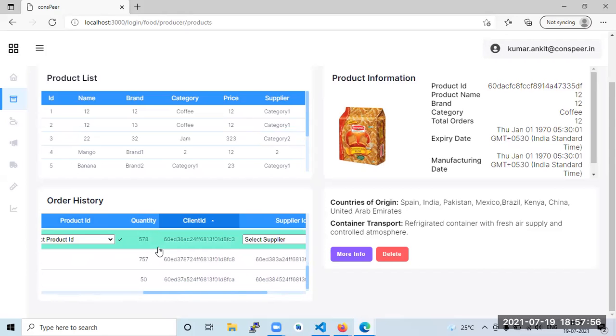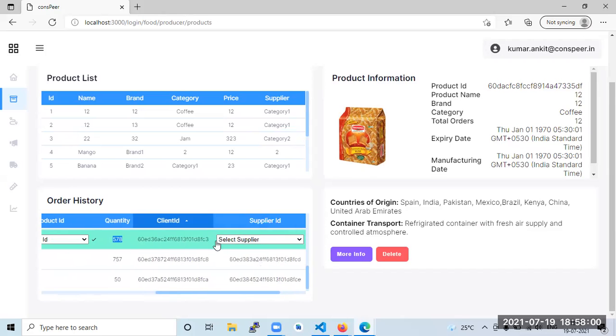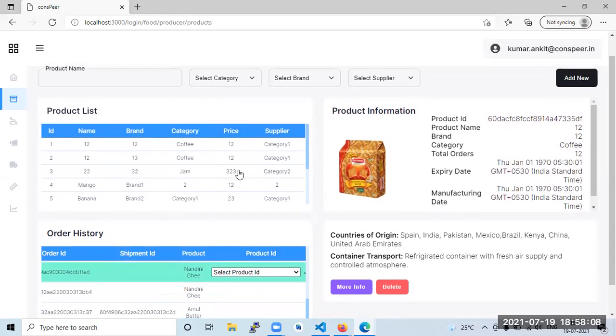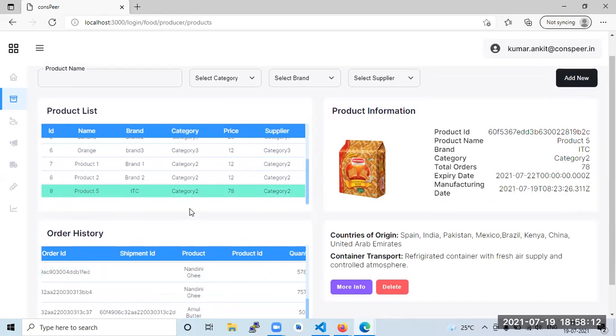So this was the criteria. Based on this quantity and Nandini ghee, it is the case that the producer may find he doesn't have Nandini ghee present here, so he needs to make Nandini ghee. From the warehouses he needs to pick which warehouse he should take that ghee from, and then assign to a supplier to carry this to that location.